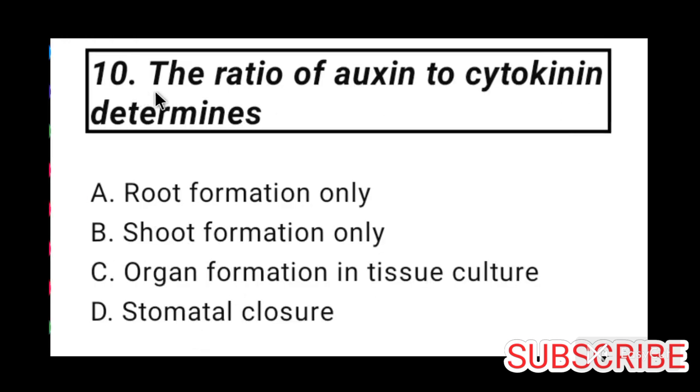Now come to question number 10. The ratio of auxin to cytokinin determines. Answer is option C. Organ formation in tissue culture.